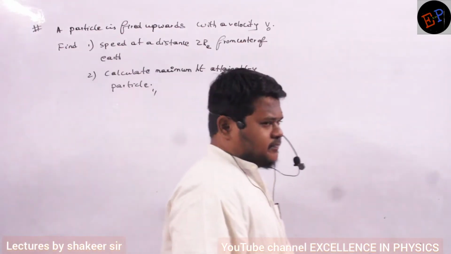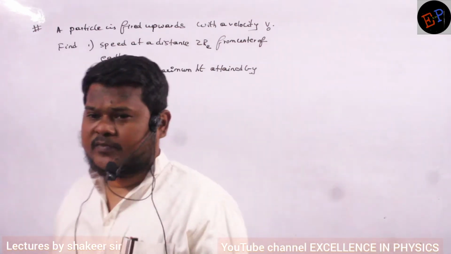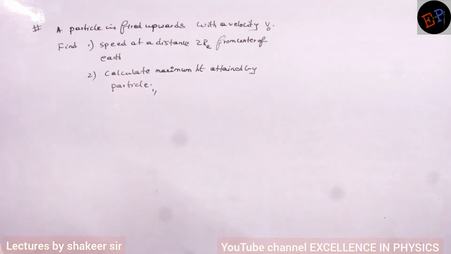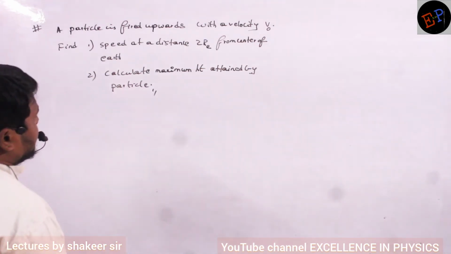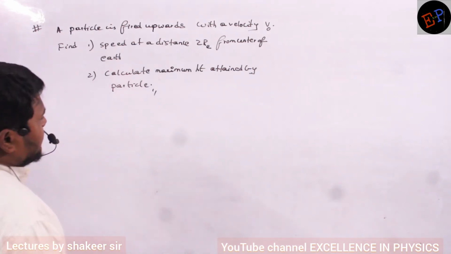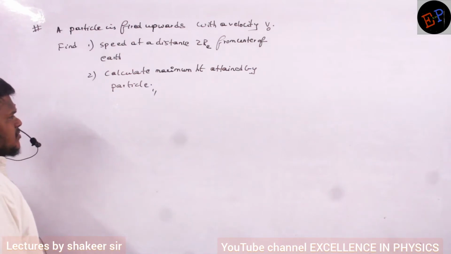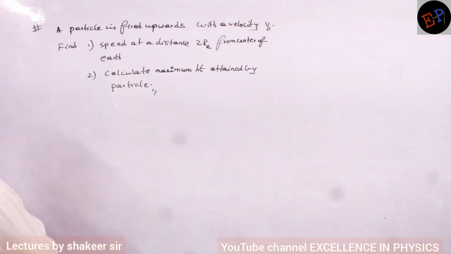So let us see this problem. A particle is fired upwards with a velocity v0 from the surface of Earth, that he forgot to give. Then find the speed at a distance 2 Re from center of Earth. Re is radius of Earth. Calculate maximum height obtained by the particle. So let us see the first one, how we can answer this.